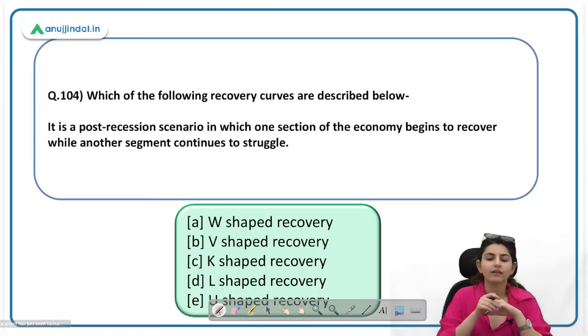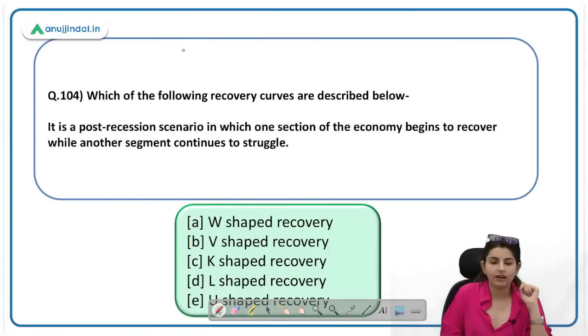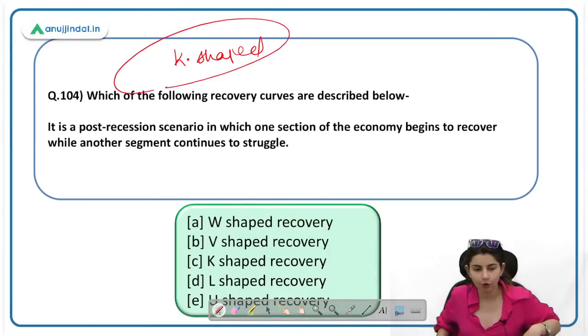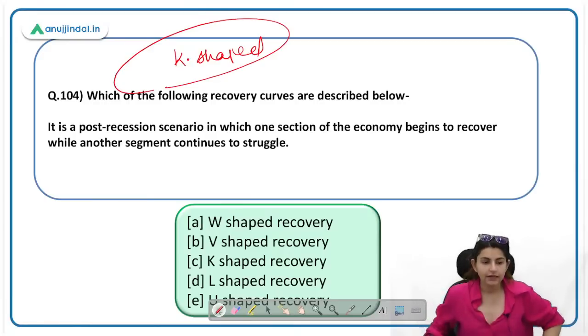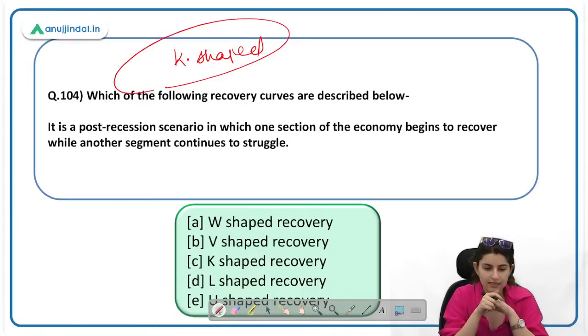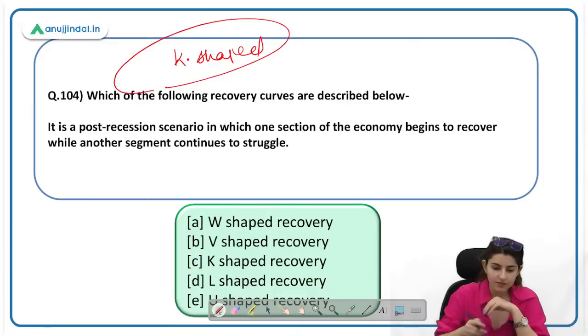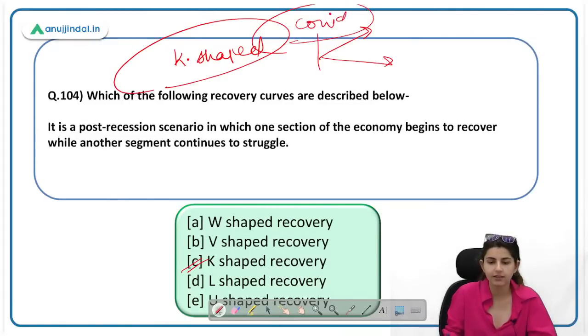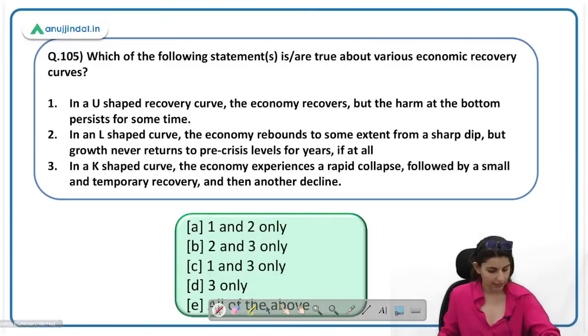Okay, which of the following recovery curves is described below? This is important. The K-shaped recovery curve was very much in the news and almost everybody covered this. K-shaped recovery curve: this is a post-recession scenario in which one section of the economy begins to recover while another segment continues to struggle. This is a K-shaped curve. The answer is C. A K-shaped curve is where one sector struggles and the other sector continues to make progress. During COVID-19 also this was in the news, and very recently also this was in the news. K-shaped curve, yes, you are right.